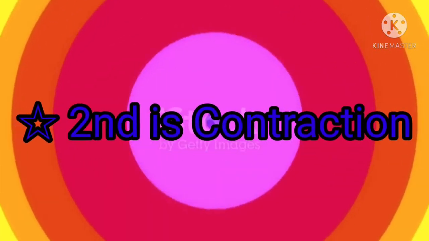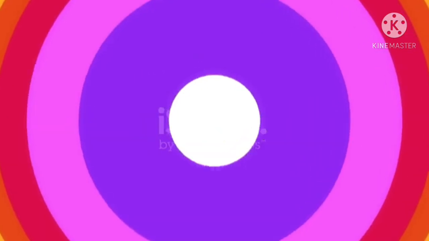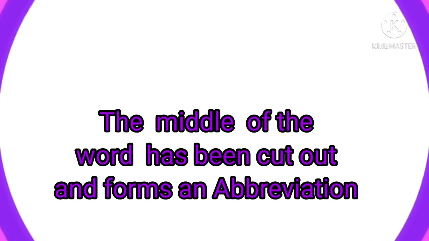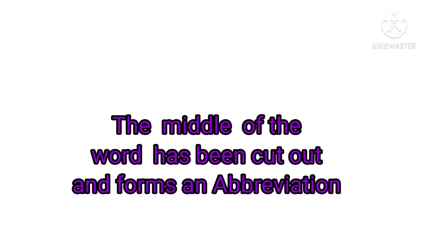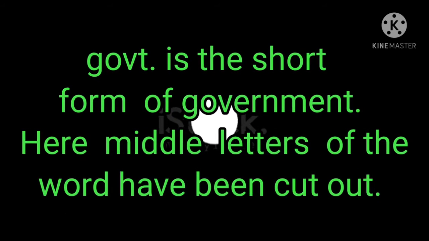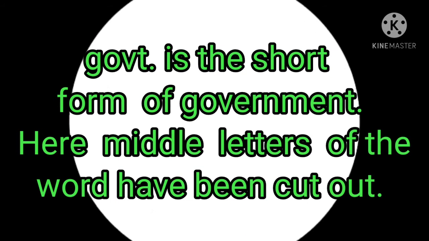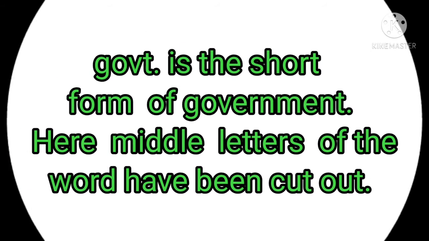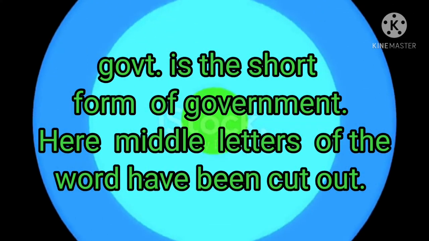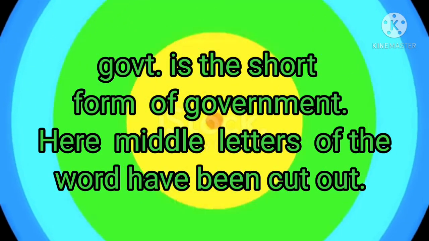Second is contraction. A contraction is an abbreviation where the middle of the word has been cut out and forms the short form. GOVT. is a short form of government. In this, GOV are the first three letters and T is the last letter. So the middle letters of this word have been cut out and form the new short form of government.